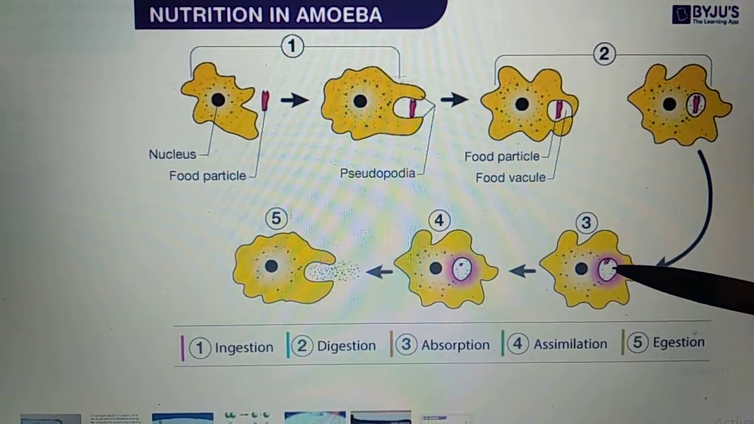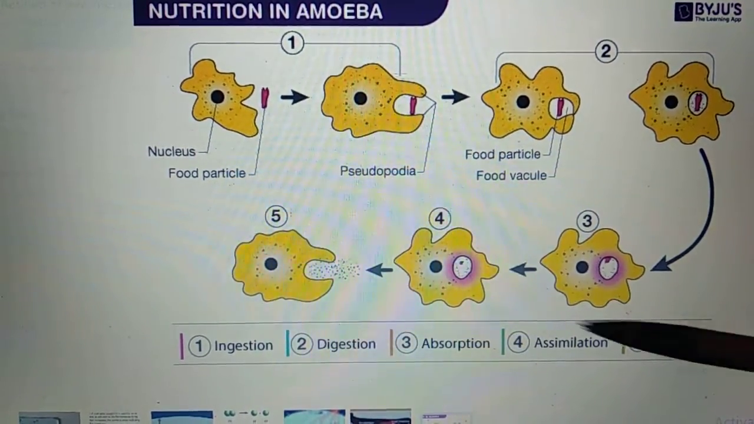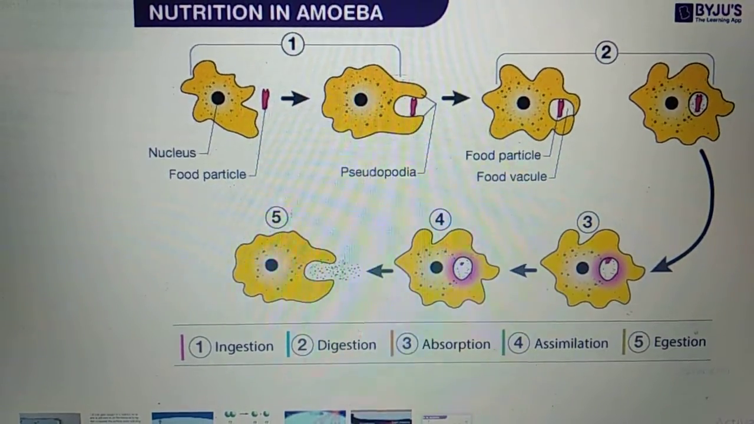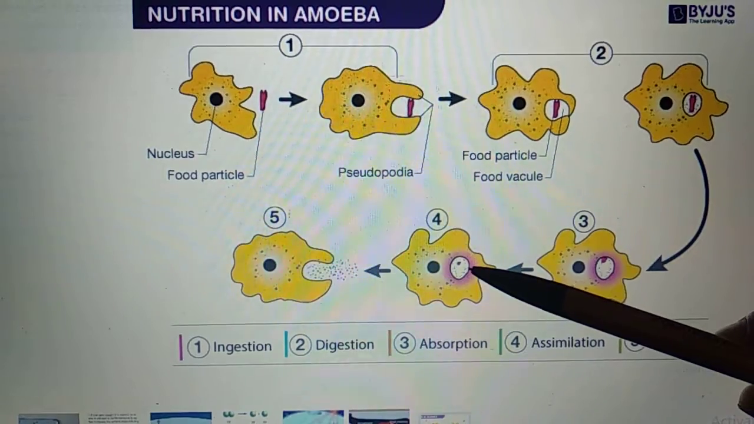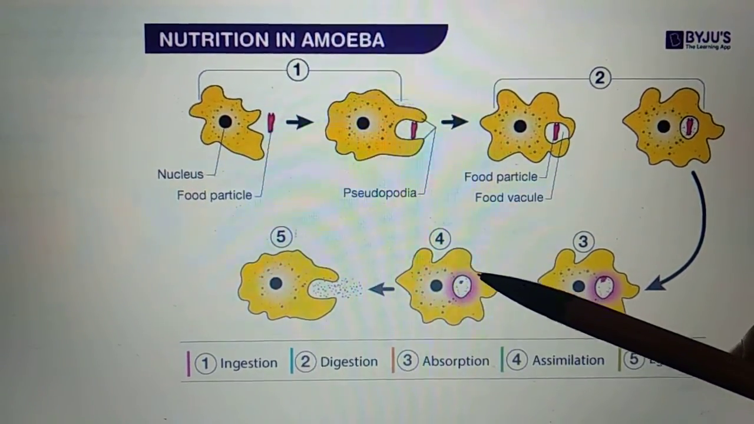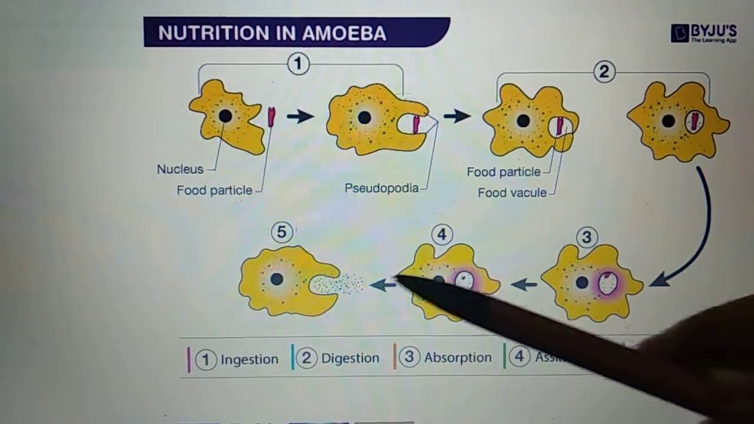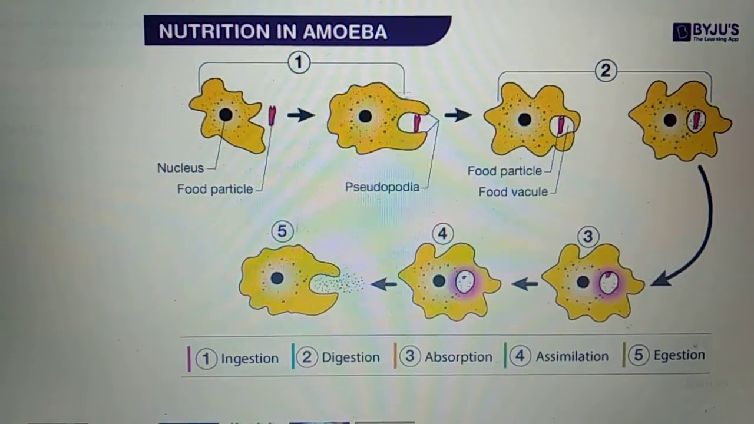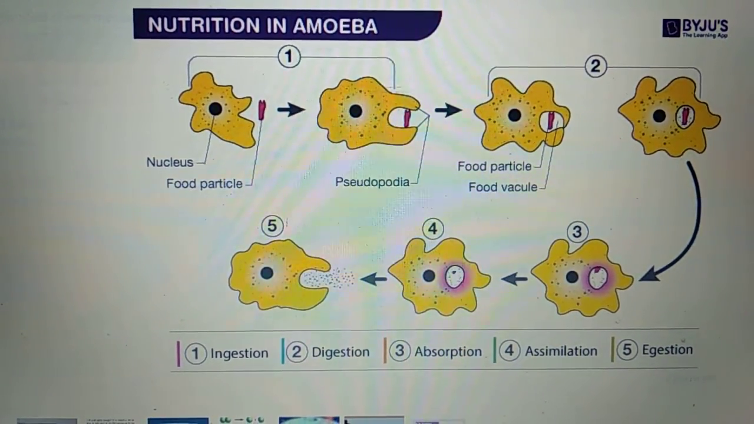You can see the food particle, from smaller, has now become even smaller. And the final process is egestion. Egestion will be taking place in the same manner, that is whatever nutrient is taken will be absorbed by the cytoplasm, and then this false foot will be created again and the undigested food material will be removed out. So I think now, children, nutrition in amoeba is clear to you.